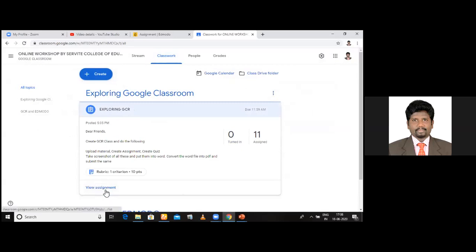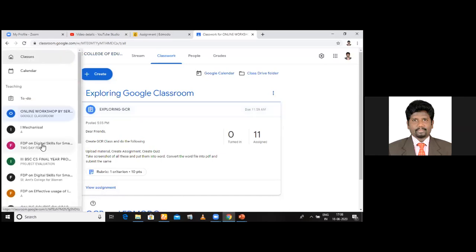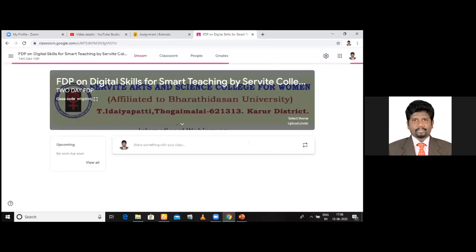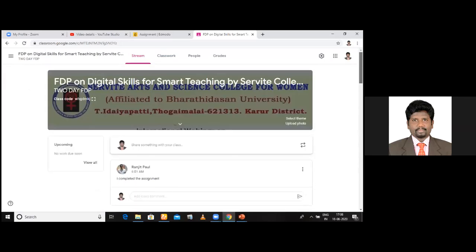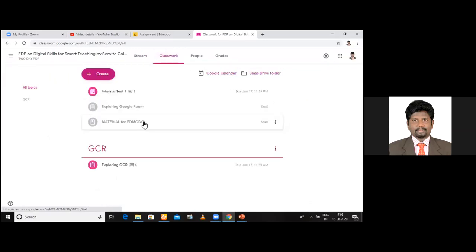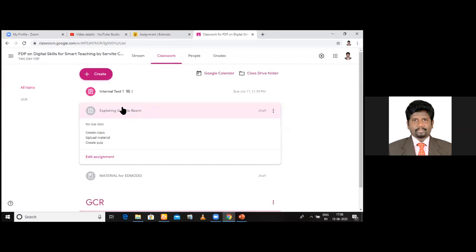Now, I tell you how to evaluate this assignment. I already created an assignment, now I take it from some other class, because this class has no work. Now look here. This is one of the classes. I have created rubrics and some of the students have submitted their assignment. I just tell you how to evaluate. Go to classwork and see here. This is the test assignment given. Click here. Sorry.